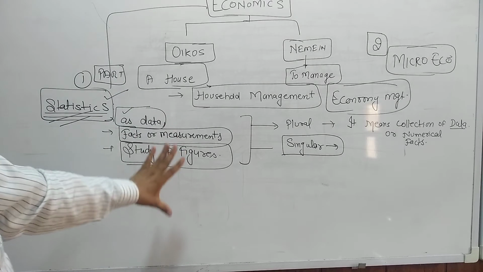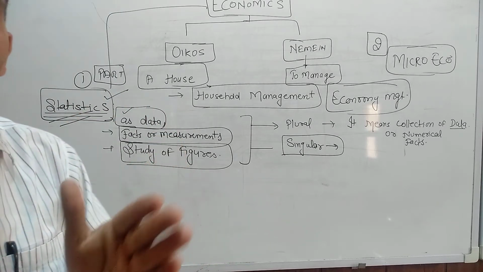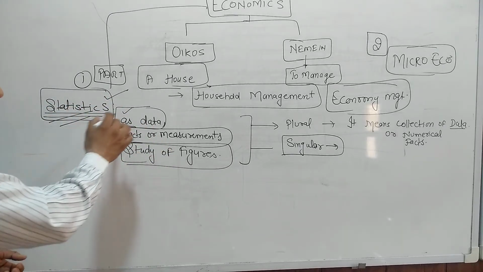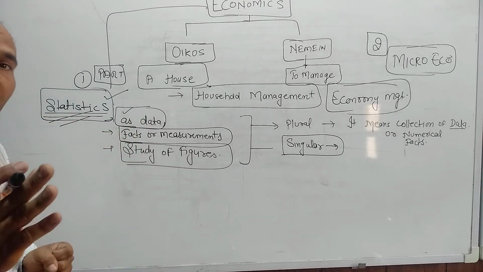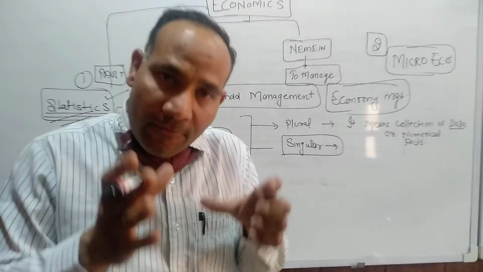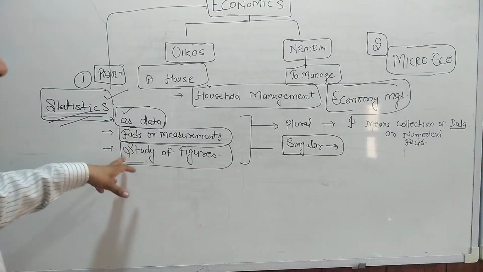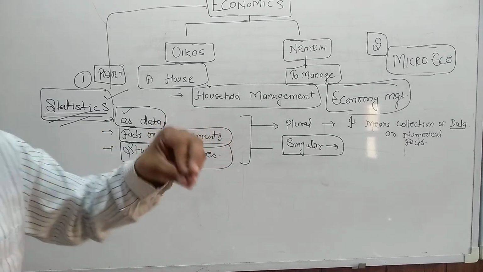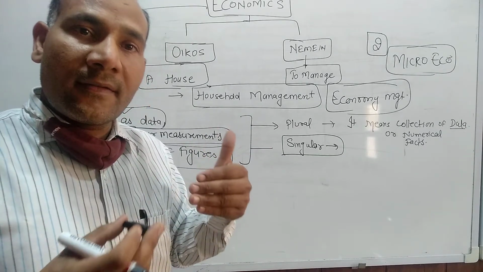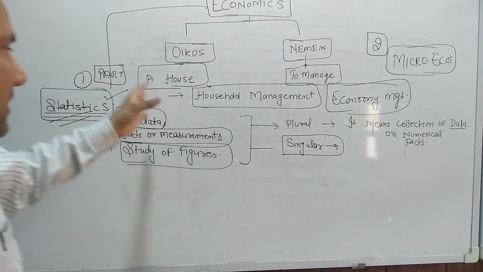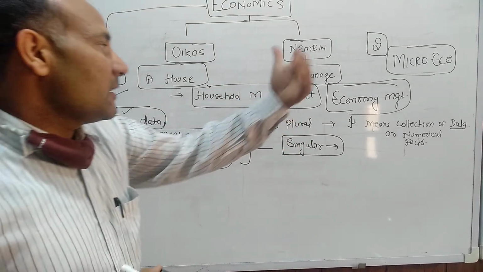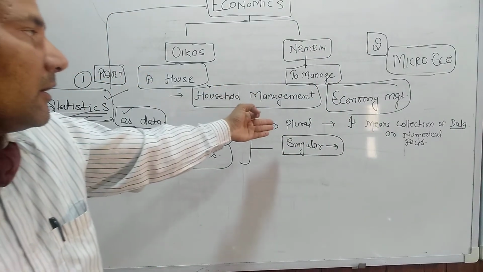There are three meanings given by different people, with different quotations and different definitions. Some say statistics can be used as data. Some say it is a fact or measurement. Some say it is a study of numerical figures. This type of study we can put in the category of statistics. So statistics is defined in three ways, but again it is categorized further.